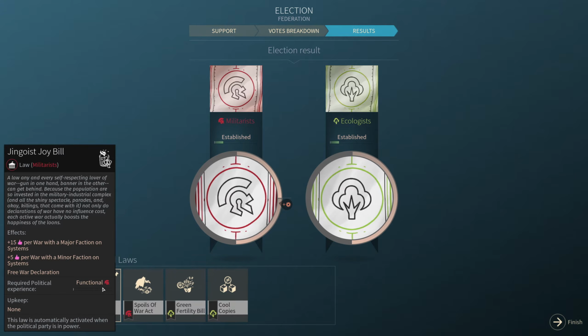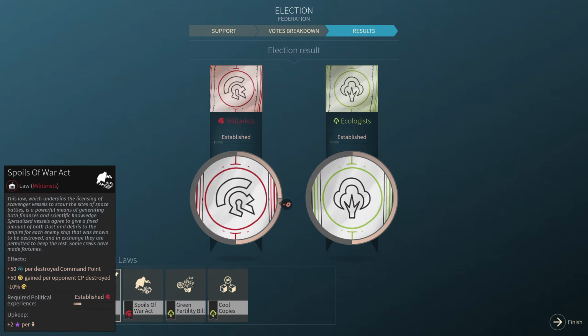Jingoist Joy Bill. A law any and every self-respecting lover of war, gun in one hand, banner in the other, can get behind, because the population are so invested in the military-industrial complex and all the shiny spectacles, parades, and killings that come with it. Not only do declarations of war have no influence cost, but each act of war actually boosts the happiness of the loons.